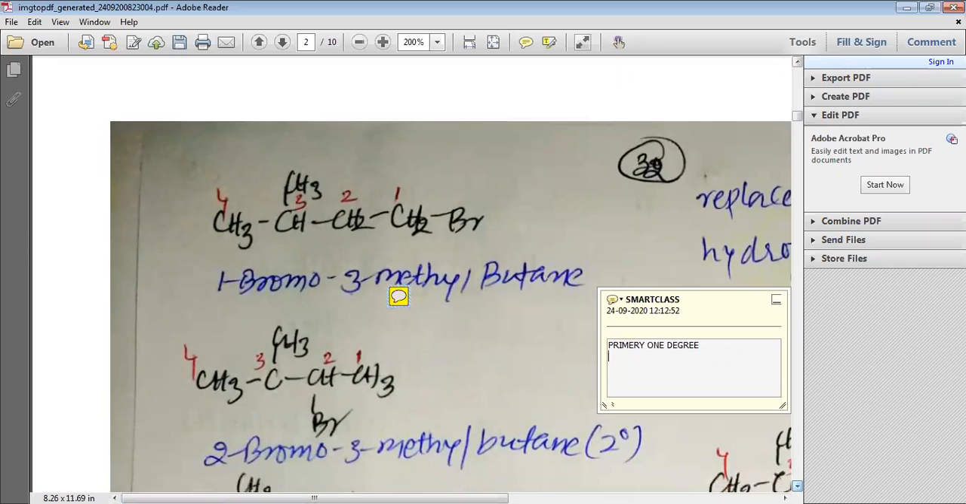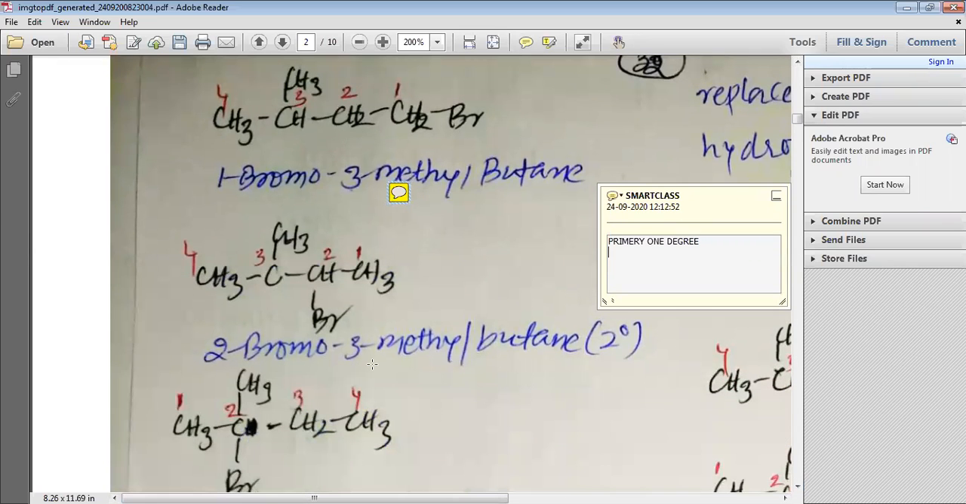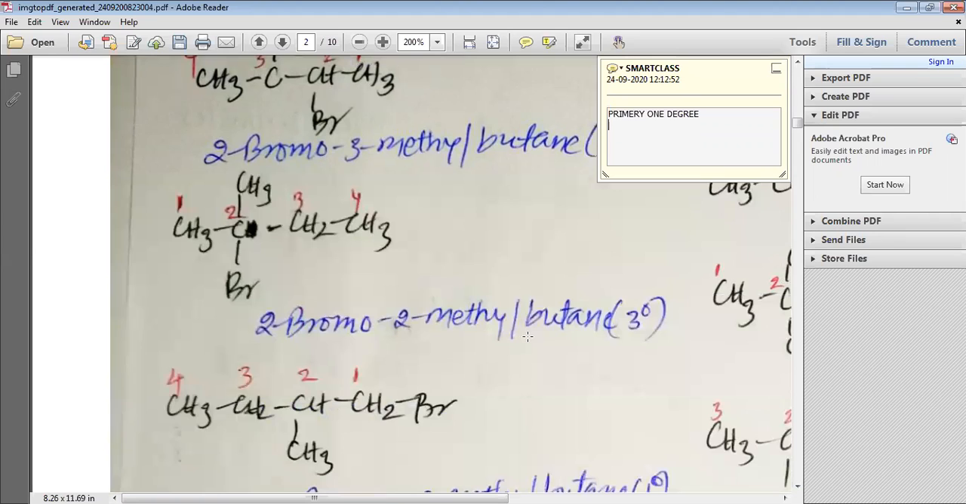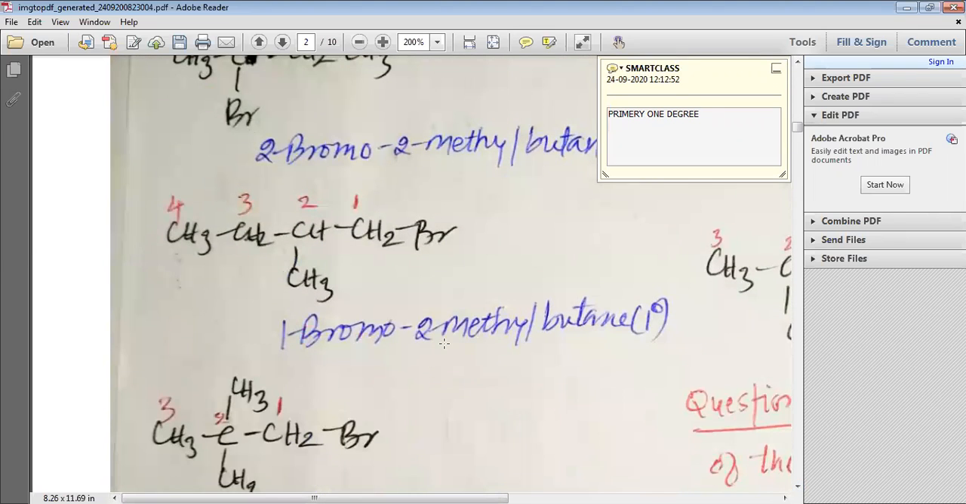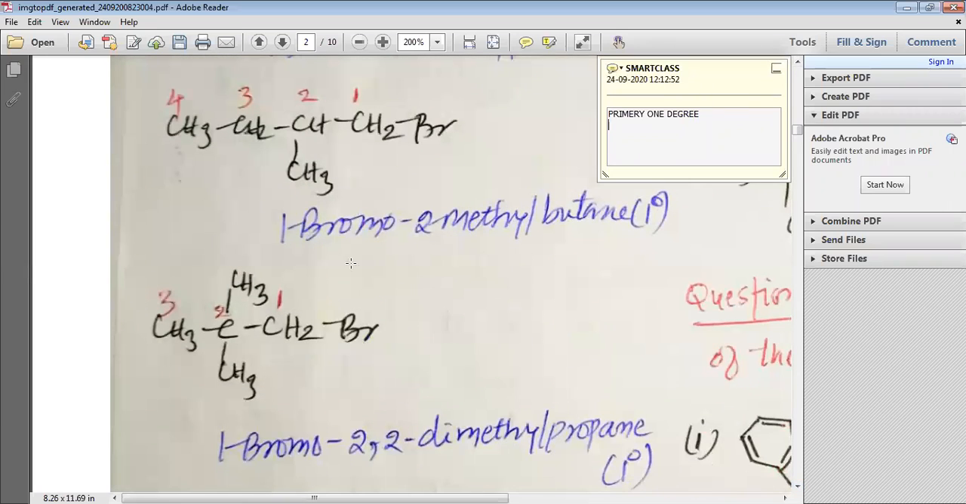In the same way we can understand the next one. Here we have 2-bromo-3-methylbutane, which is secondary. You can see that the carbon bonded to the bromine is bonded with two other carbons directly, and that is why it is secondary. Then we can understand 2-bromo-2-methylbutane. You can see that the bromine is bonded to a carbon which is bonded directly with 3 other carbons, and that is why it is tertiary. This is how, my dear students, we understand. Then we have 1-bromo-2-methylbutane, where bromine is bonded to a carbon which is directly bonded to another single carbon, and that is why it is primary.